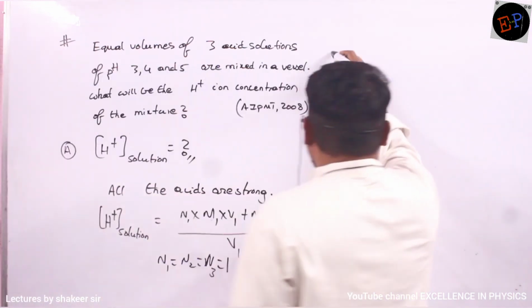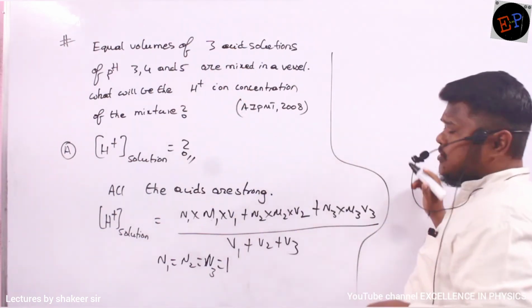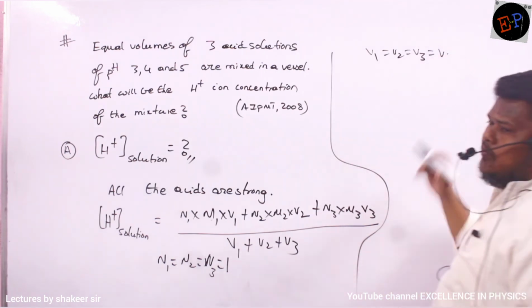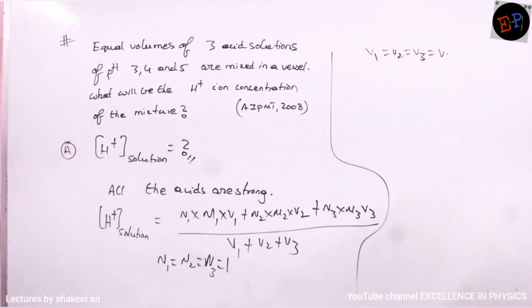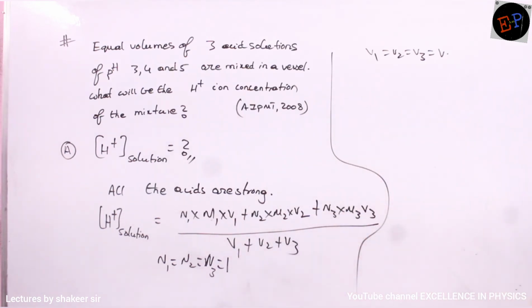Are you able to understand? Now volumes. What about volumes? He said equal volumes, so I can write V1 is equal to V2 is equal to V3 is equal to V. Are you able to understand? Then how can I calculate their molarities, the capital M values? How can I find out?